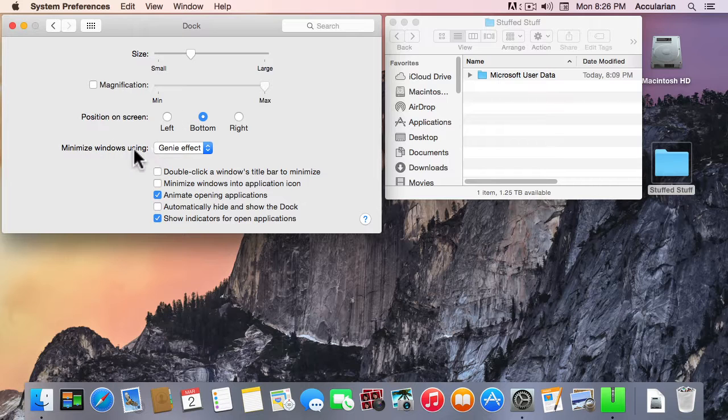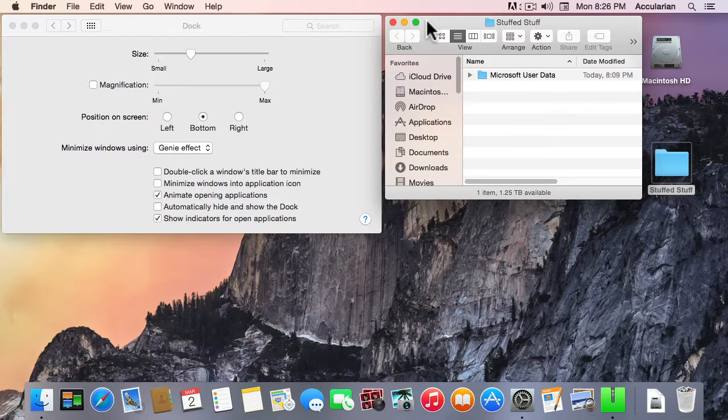Okay, when you minimize the window using the Genie effect or the scale effect, I'll show you that. This is pretty fun. So you can pick these, but this is called a pop-up menu. So remember the menu bar across the top? Well, sometimes you'll have menus in another window, and those are called pop-up menus. Here's some more check boxes down here. So here's the minimize. I'll show you that in the other window. Let's do that over here.